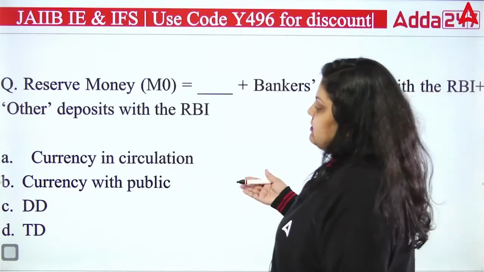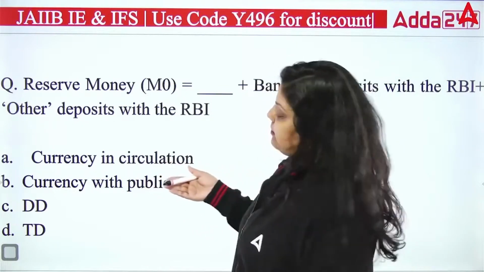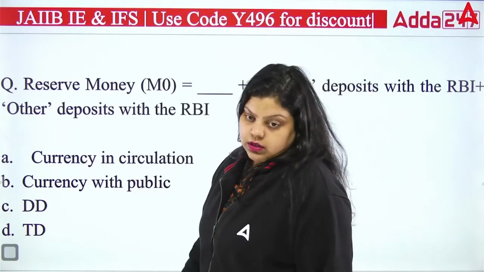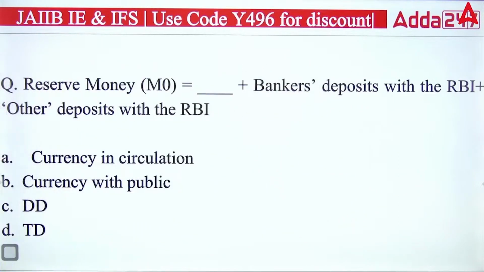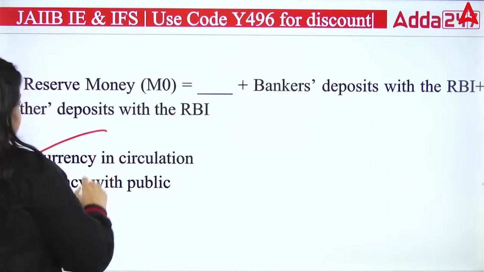Is it currency in circulation? Is it currency with public? Is it demand deposit? Is it term deposit? So what will be the answer to this question? Reserve money equals bankers deposit with RBI plus other deposit with RBI. It includes what? Currency in circulation, currency with public, demand deposit, term deposit. Which of the following is correct? And actually the answer to this question will be currency in circulation.